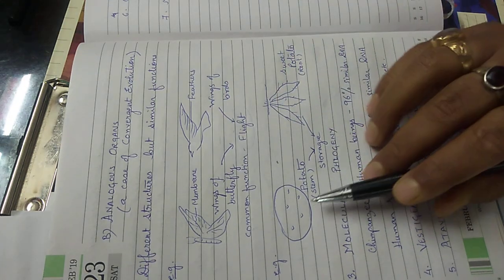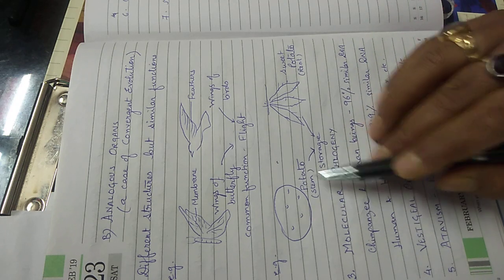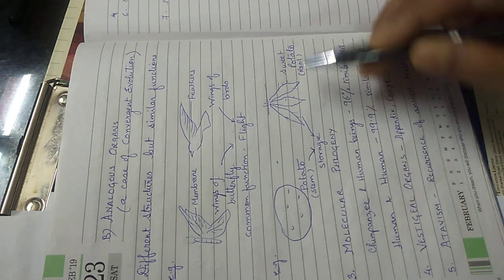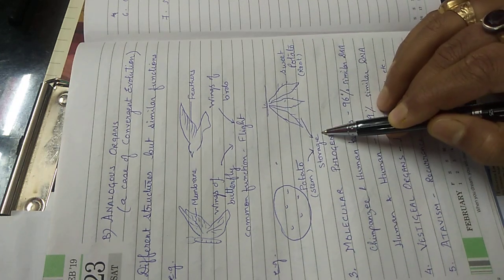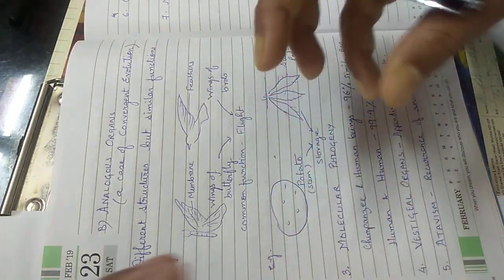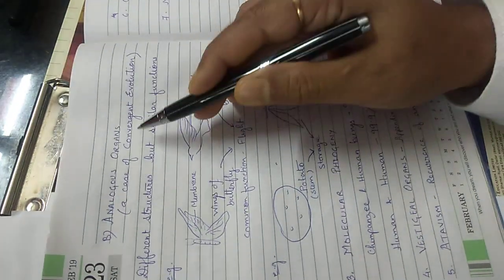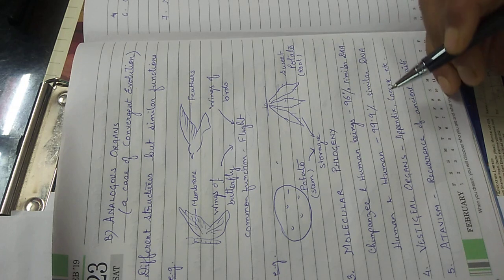Similarly, if we take the case of potato and sweet potato, potato is a modified underground stem and sweet potato is a root, but they have a common function of what? Storage. So from different sources or different ancestors, they are coming together towards a common function. Therefore, it is a case of convergent evolution.